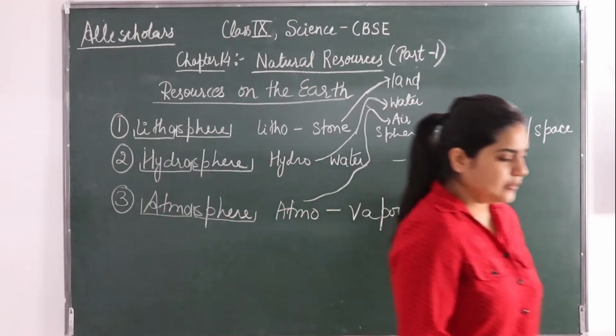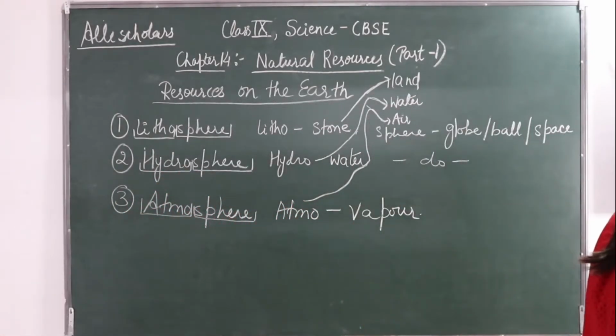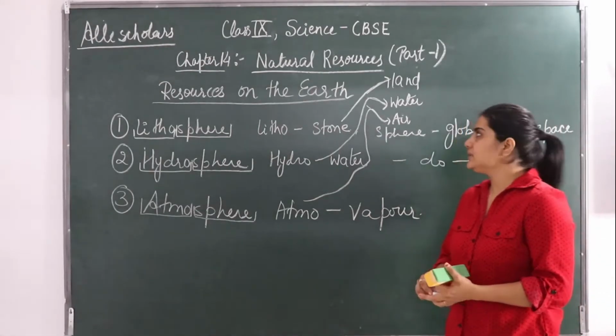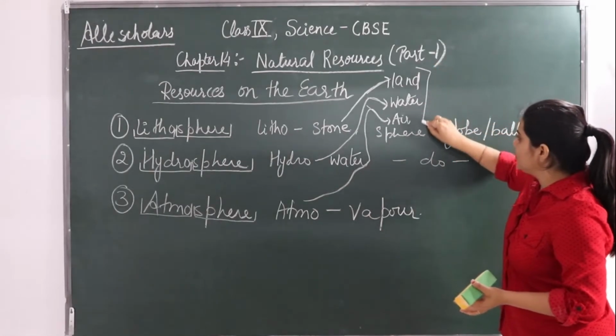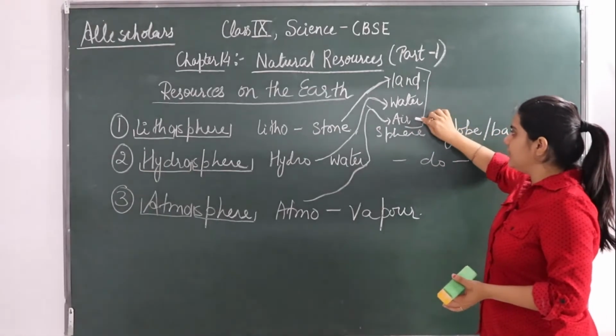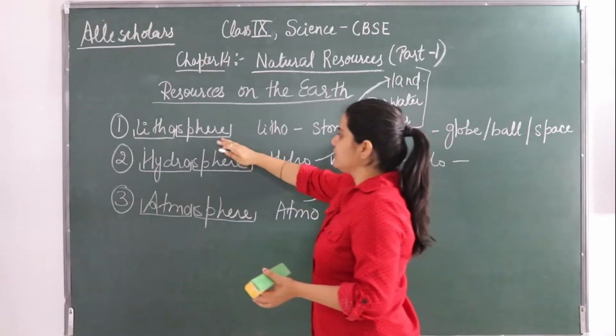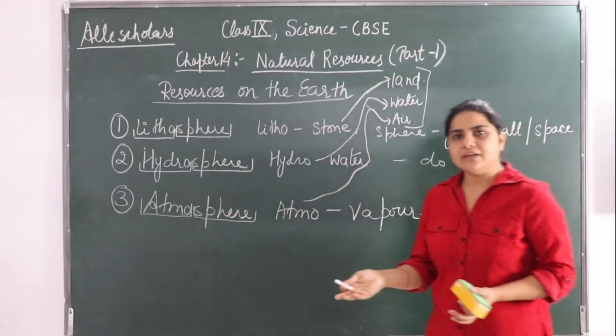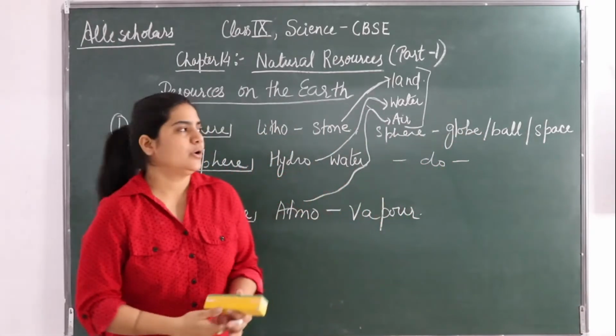One by one we will be discussing all these three. Life exists only where these three are present. Since earth has got land, water and air, that is lithosphere, hydrosphere and atmosphere, that's why there is life on the earth.